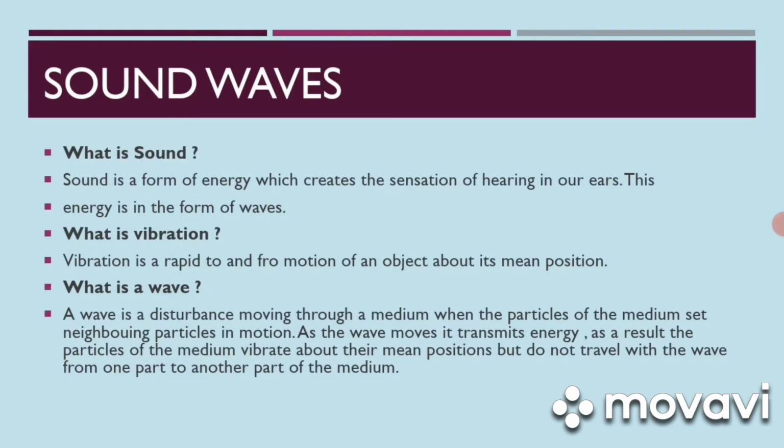What is vibration? Vibration is a rapid to and fro motion of an object about its mean position. What is a wave? A wave is a disturbance moving through a medium when the particles of the medium set neighboring particles in motion. As the wave moves, it transmits energy. As a result, the particles of the medium vibrate about their mean positions but do not travel with the wave from one part to another part of the medium.